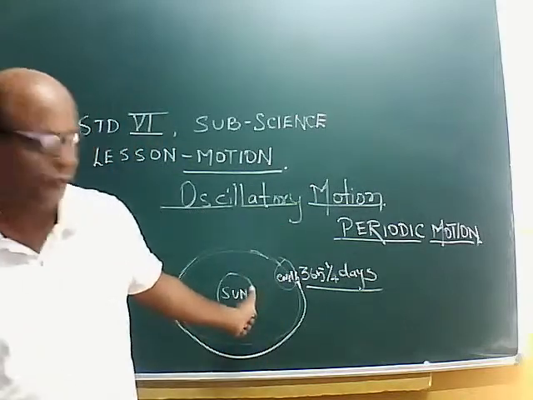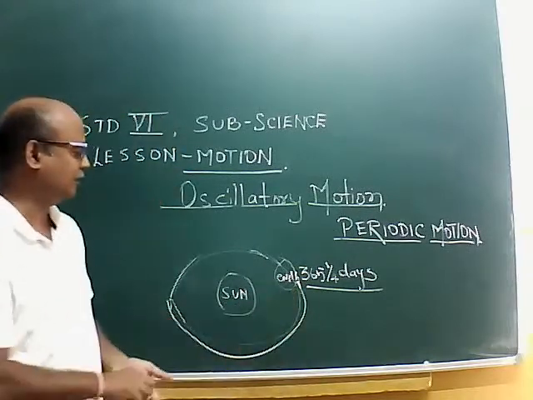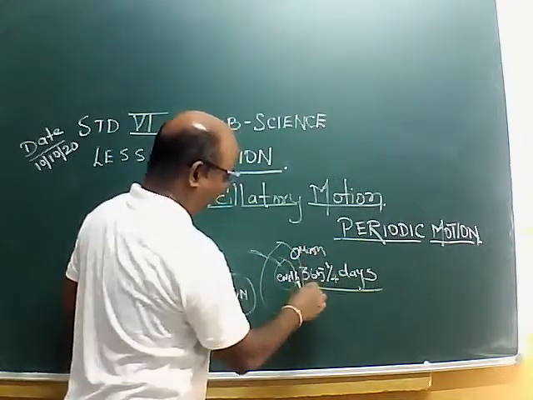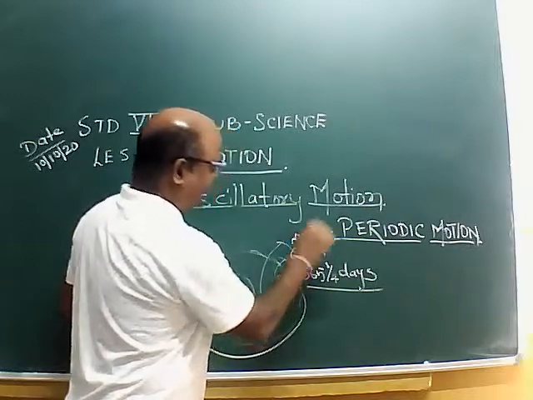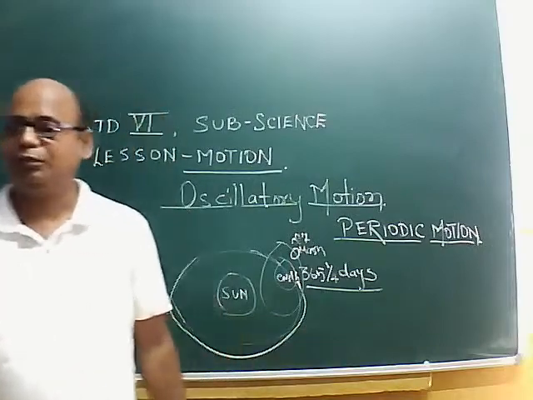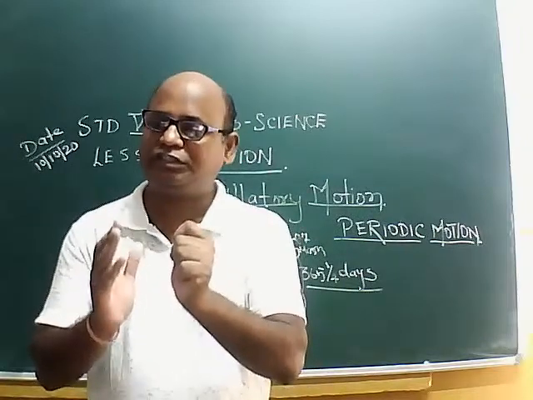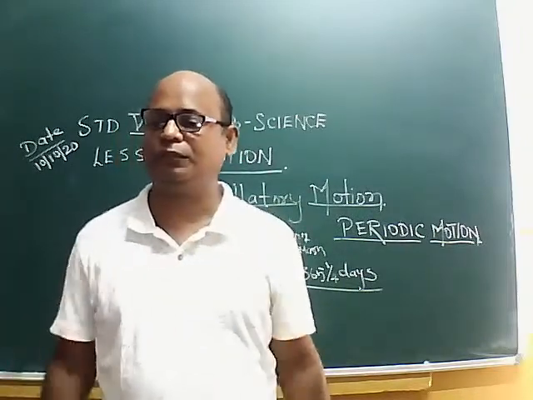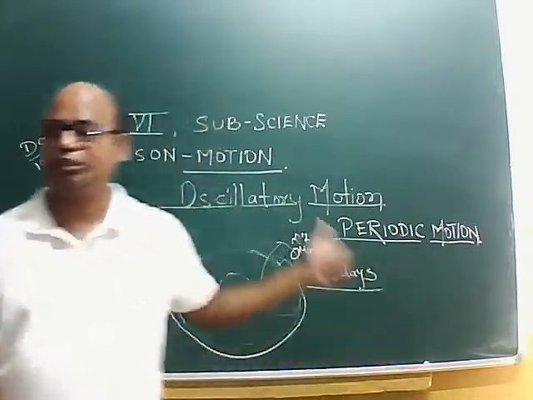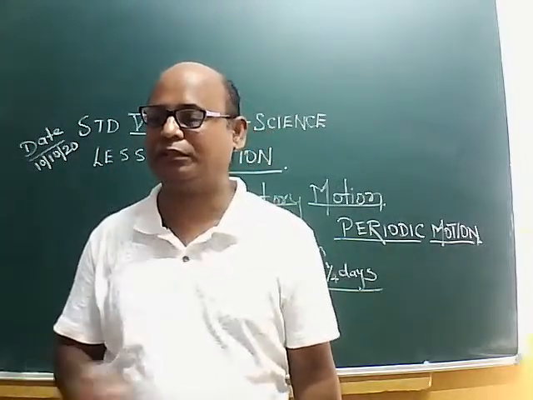That is called periodic motion. For example, the revolution of the earth around the sun, and the satellite moon revolving around the earth, completes one revolution after approximately 27 days. Such motion which takes fixed time is called periodic motion. Which repeats itself after a fixed interval of time, it is called periodic motion. Oscillatory motion is a periodic motion because it takes fixed time to complete one oscillation.